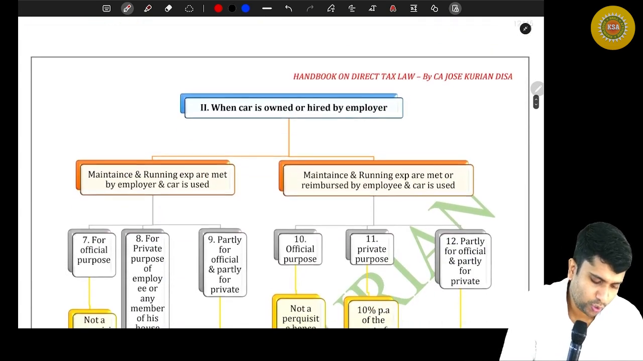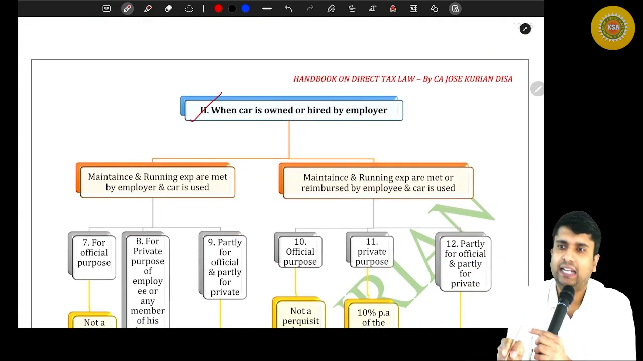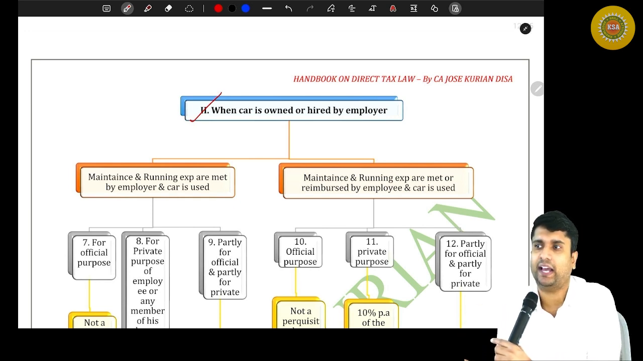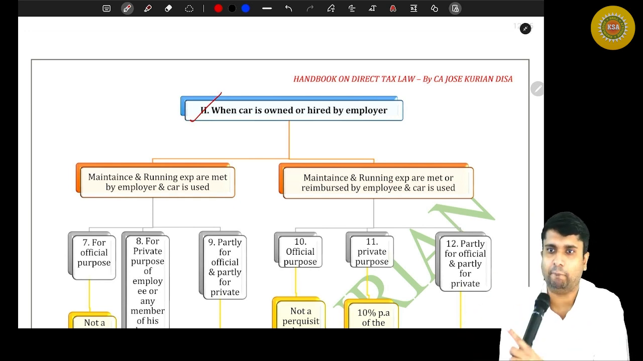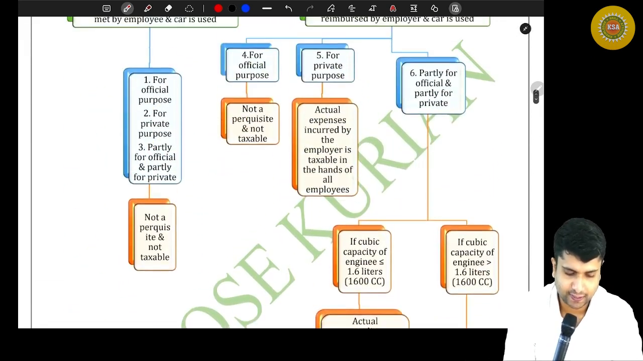Possibility number 2, when the car is owned or hired by the employer and the maintenance and running charges are met by either the employee or the employer. So these are the 4 permutations and combinations that we are about to discuss. So we'll start with the first one.